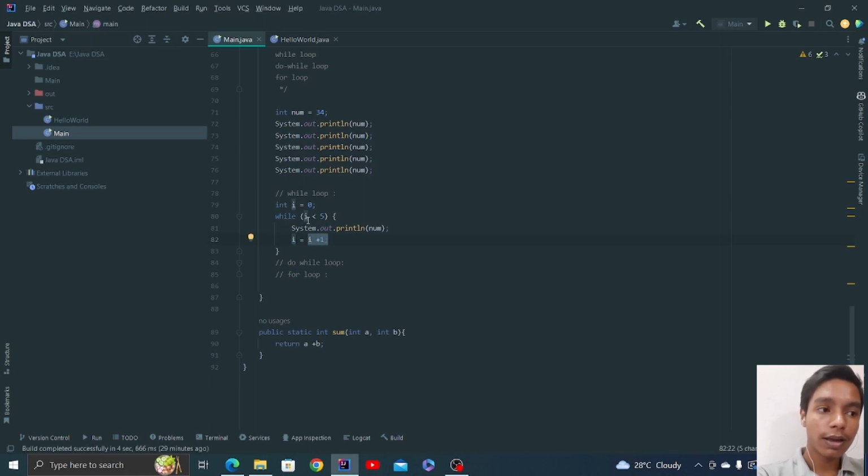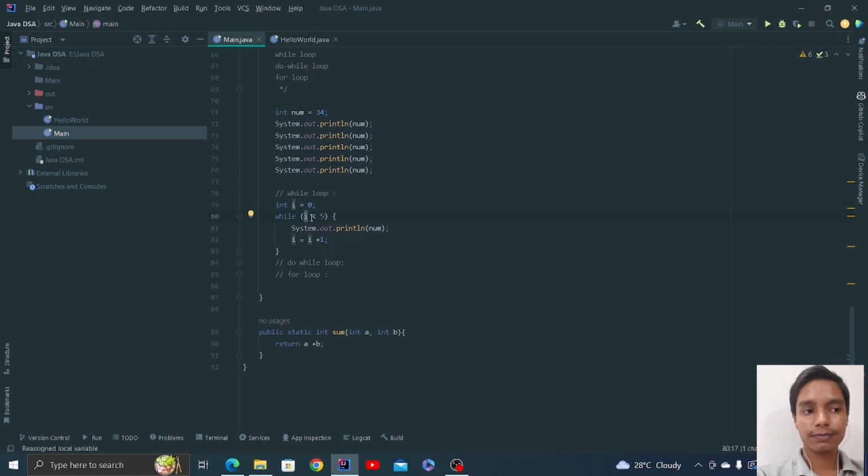Again it checks that 2 is less than 5, run the loop. Then it will be 3, 3 is less than 5, true, run the loop, print the statement. Then 4. Then when it gets 5,